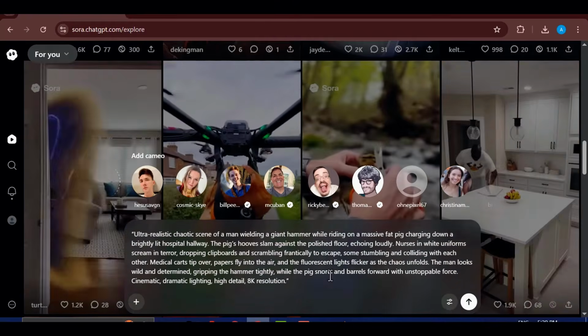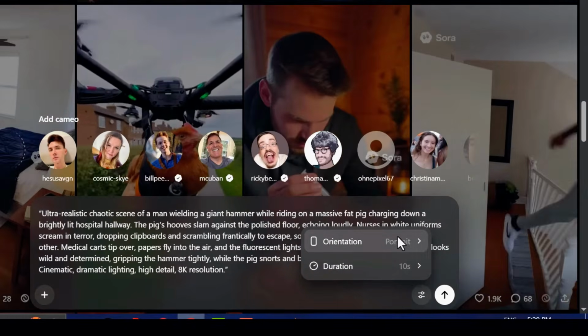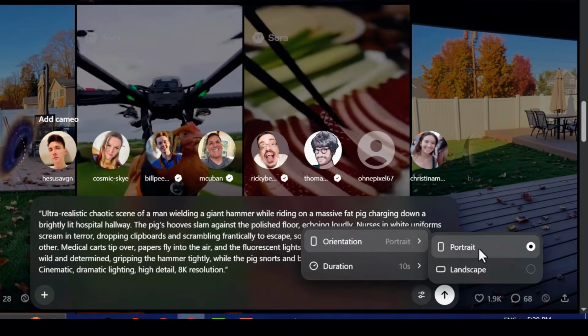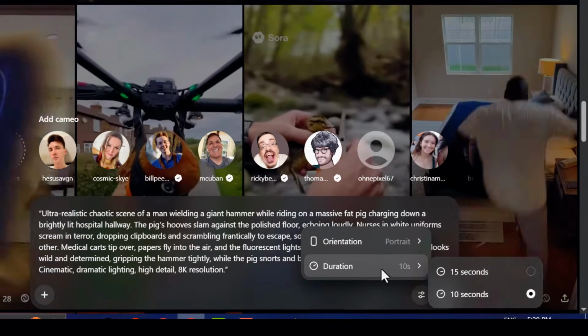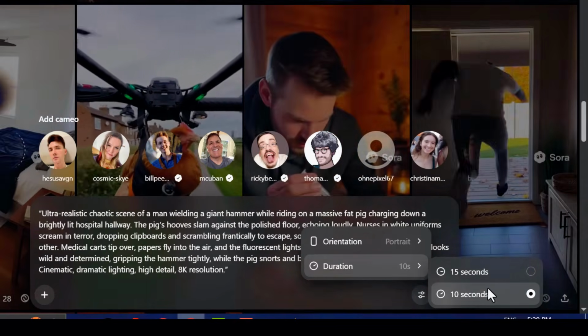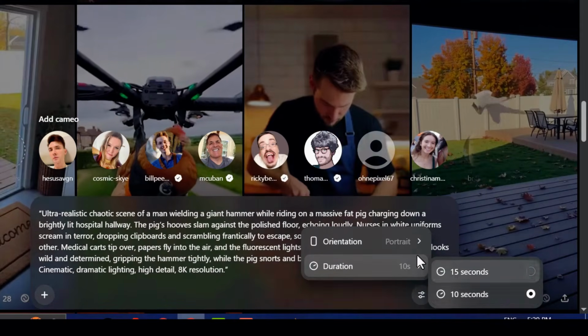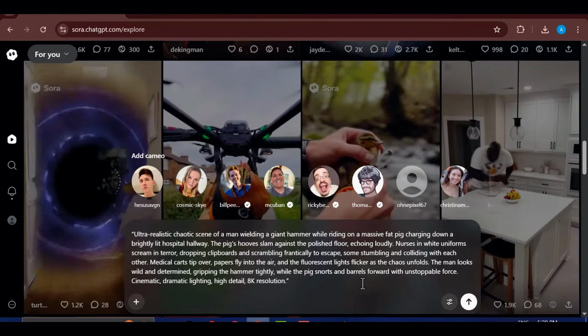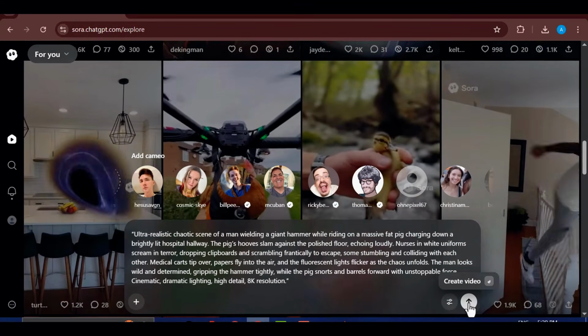After that, select your aspect ratio. For TikTok and other vertical platforms, the best option is 9:16. Next, choose your video duration. With Sora 2, you currently have the option of generating clips that are either 10 seconds or 15 seconds long. Once you have made your selections, click the Create button.